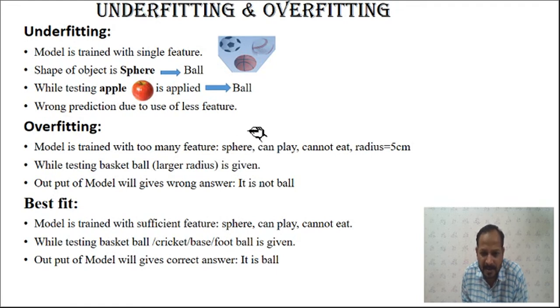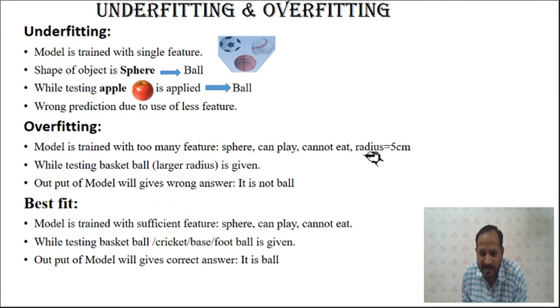shape? It's okay, it will be correct, it will satisfy this condition. Can we play with this object? Yes, it can be played. Can we eat this one? We cannot eat the given object for testing. So it will again be satisfied. But is the radius equal to 5 centimeter? Here the radius of the basketball is definitely larger than 5 centimeter, and here it will fail. So this will not be satisfied.